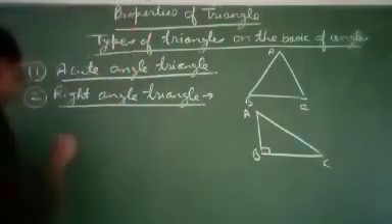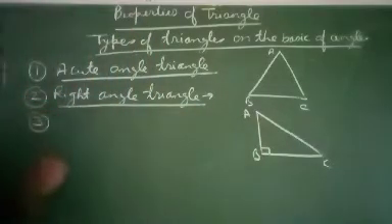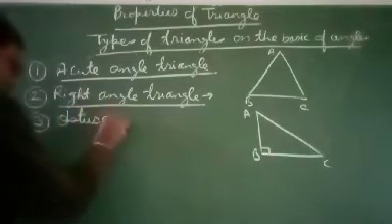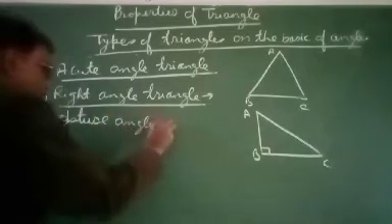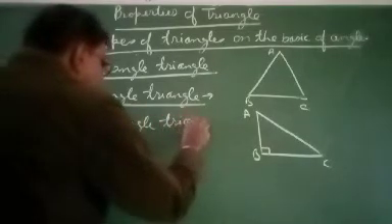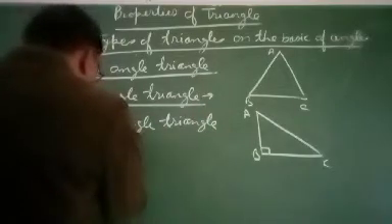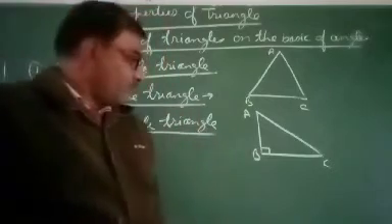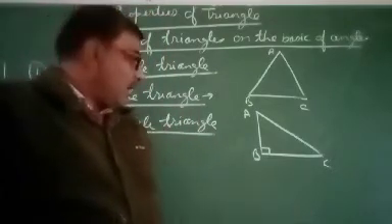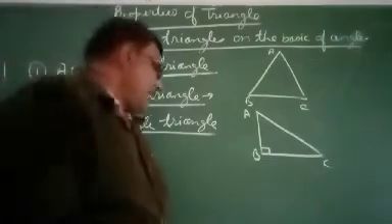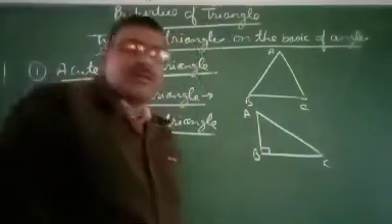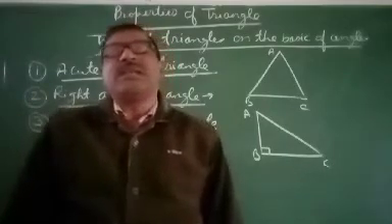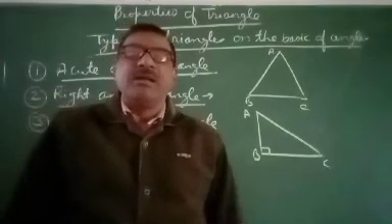Now third one is obtuse angle triangle. What is obtuse angle triangle? Dear student, as you know, what is obtuse angle? Obtuse angle means angle which is greater than 90 degree but less than 180 degree.